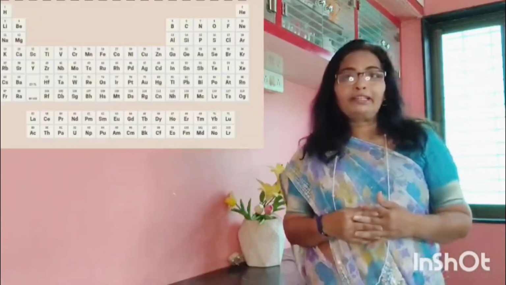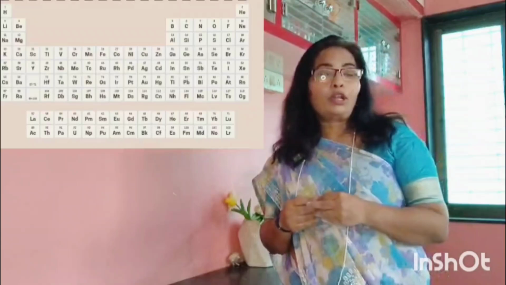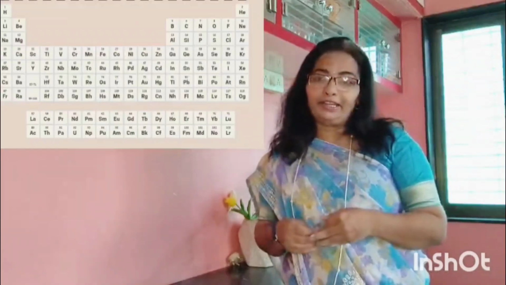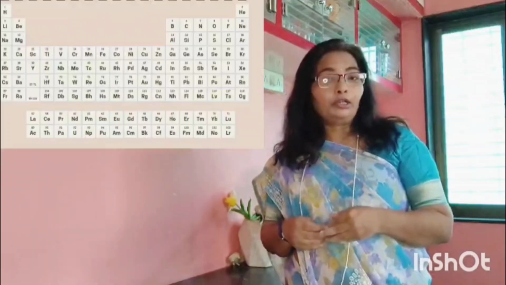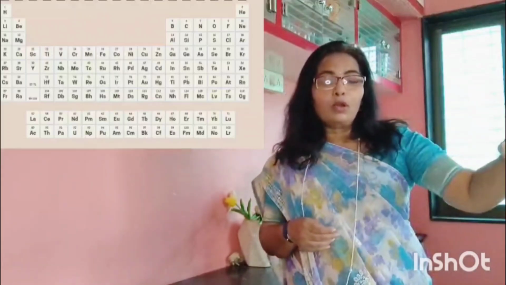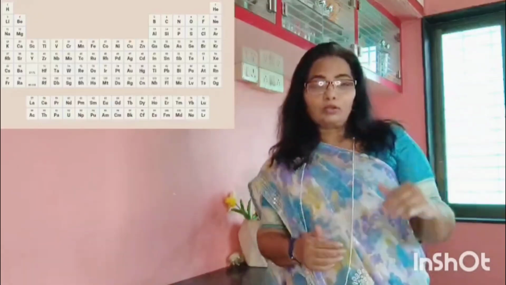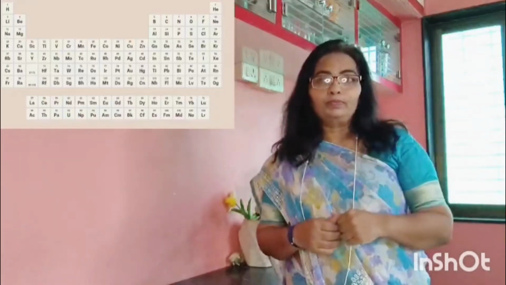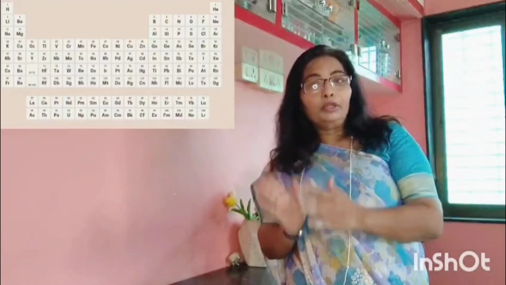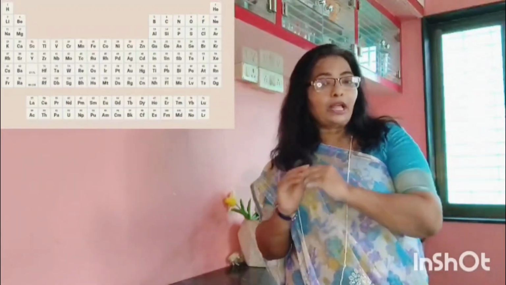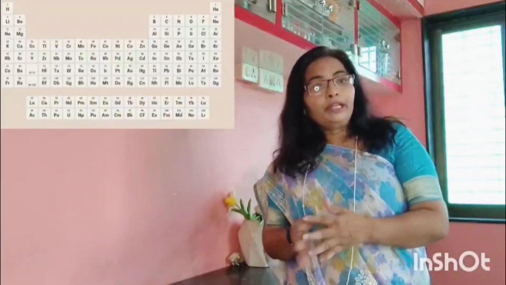The modern periodic table is based on atomic number and electronic configuration. This structure includes horizontal rows called periods and vertical columns known as groups. Many new elements have been discovered and added to the table, including some synthetic elements. So this is all for the history of the periodic table.